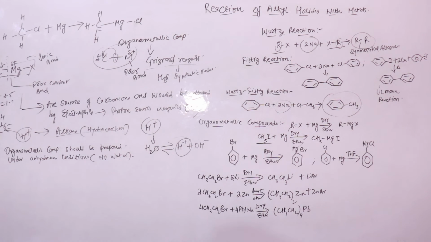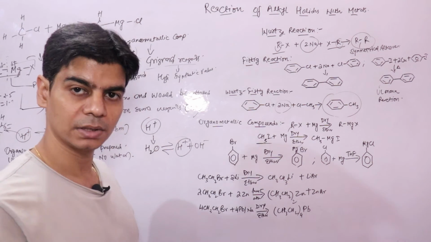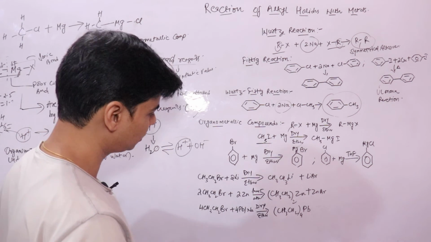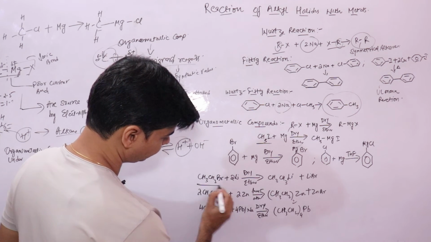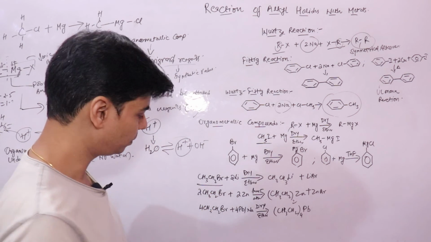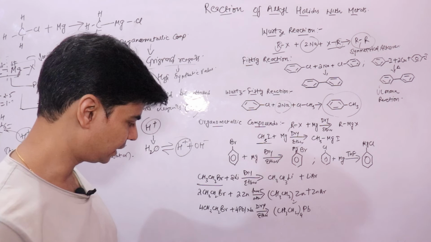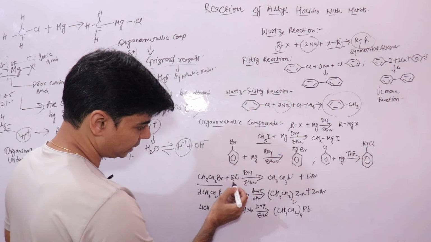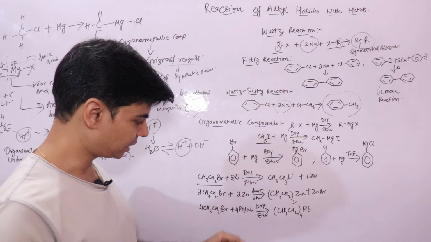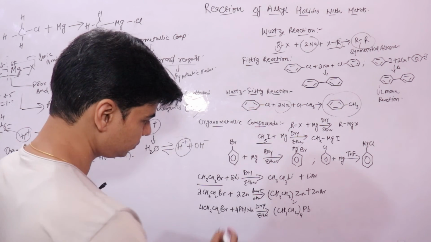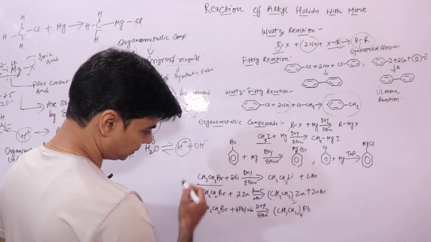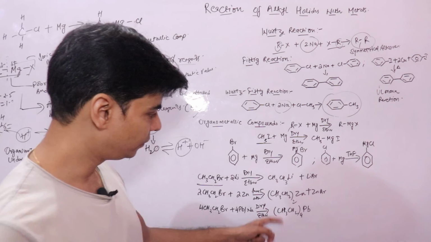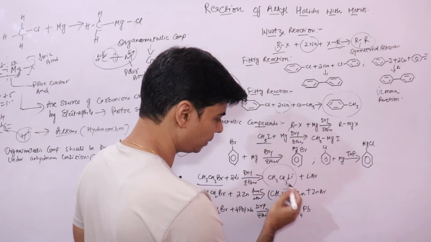Now there are some active metals that also react with alkyl halides, like methyl magnesium bromide, ethyl bromide, alkyl halides generally. Active metals like lithium, zinc, and lead all react with your alkyl halides to give important organometallic compounds.